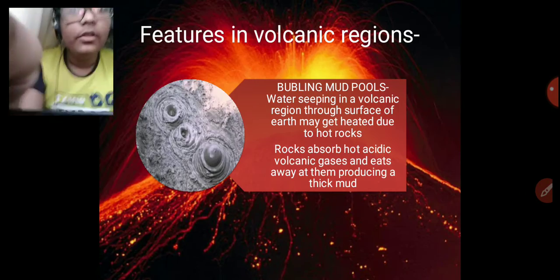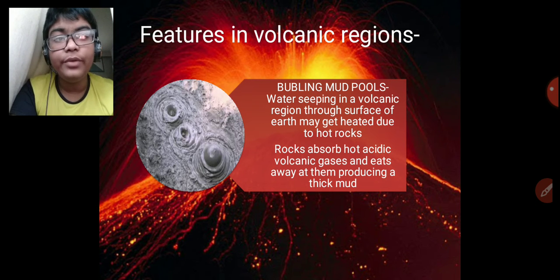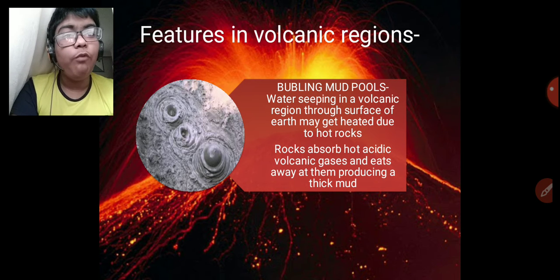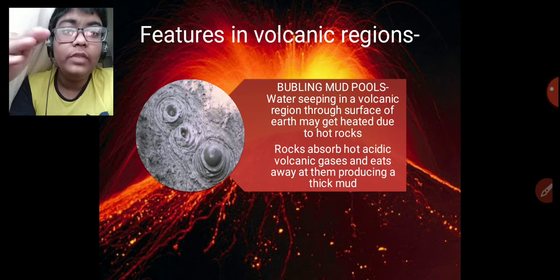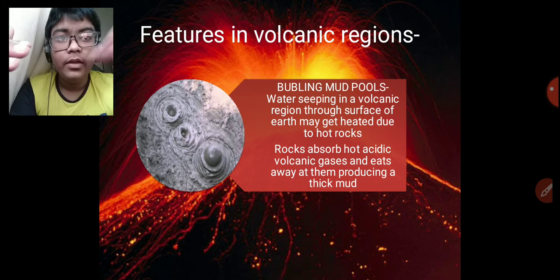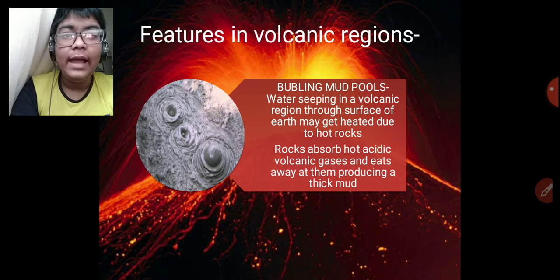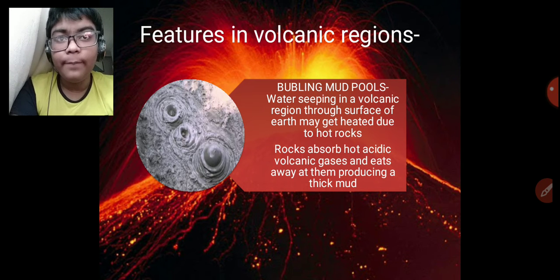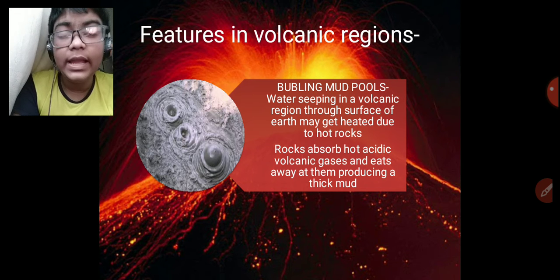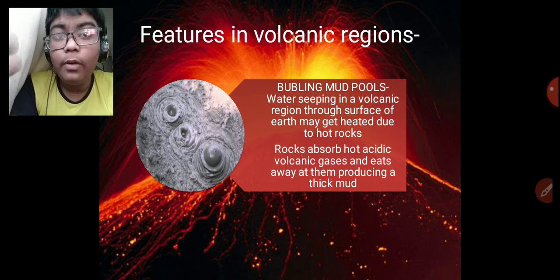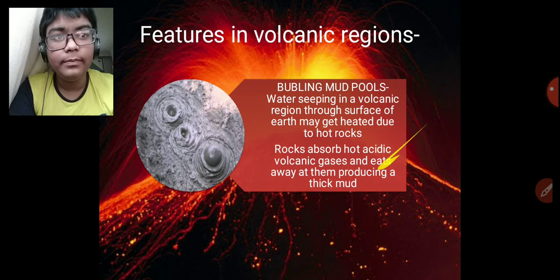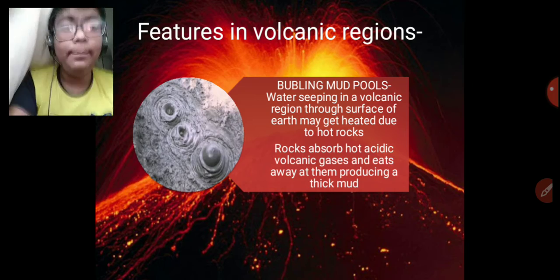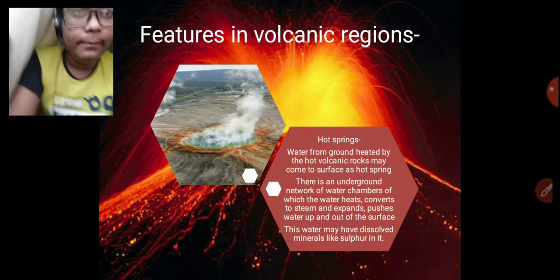So, in a volcanic region, wherever a volcano takes place, some features are found. One of them is the bubbling mud pools. The water seeps into the volcanic region, and the earth may get heated due to the rocks below. So these rocks absorb this water and the hot acidic gases, and it creates mud. As the mud is very hot and boiling, it makes a bubbling thing. So that's what is called the bubbling mud pool.